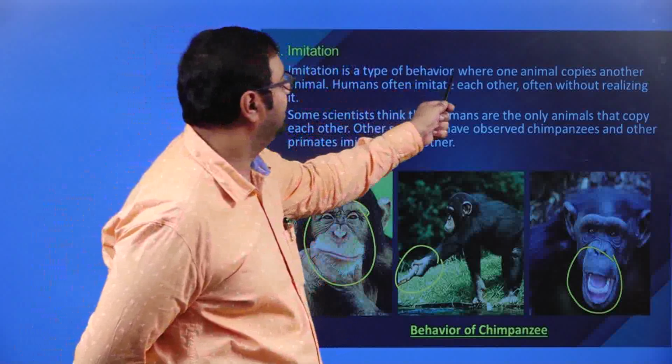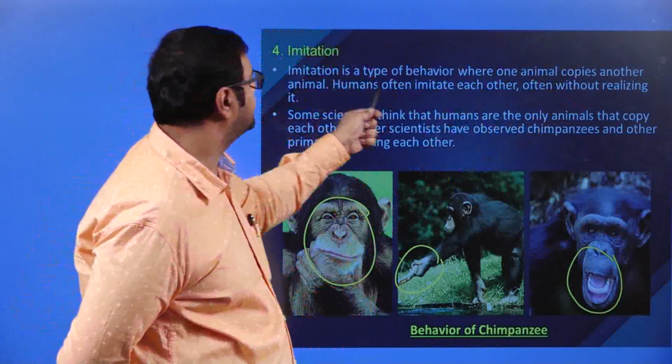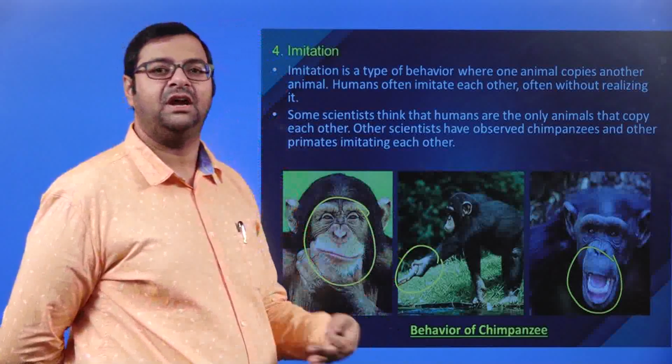Imitation is a type of behavior where one animal copies another animal. Humans often imitate each other. So we often imitate each other. We try to imitate the